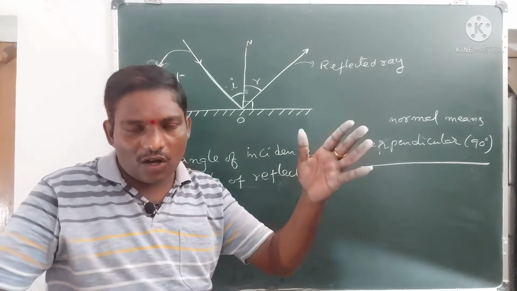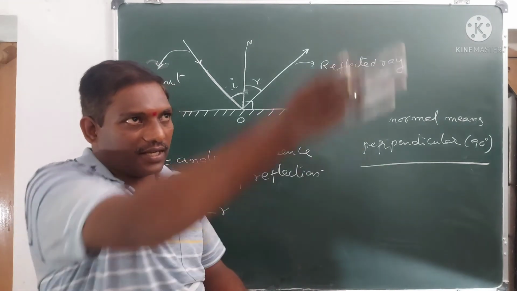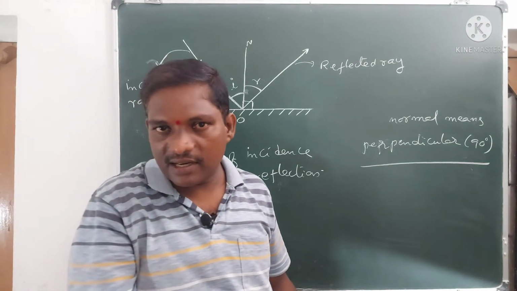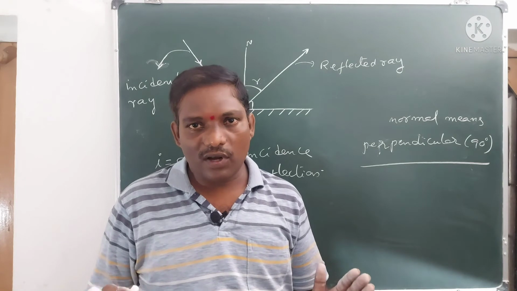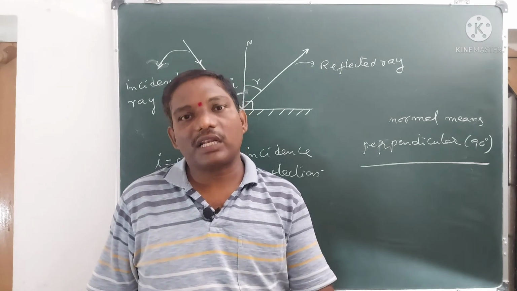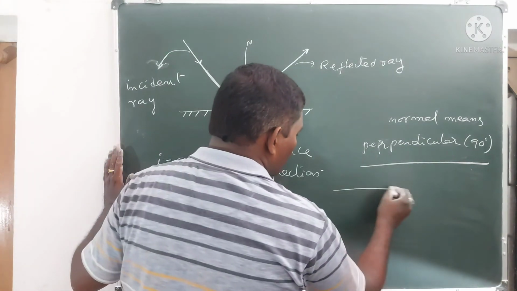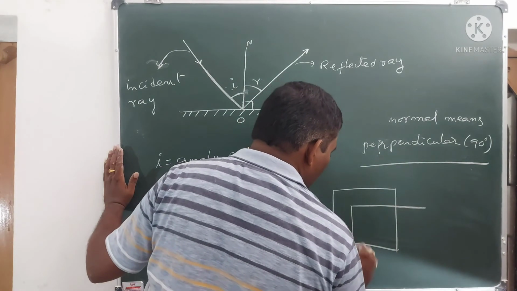So in space, how many planes can we imagine? So many planes. If you are in a room of four walls, each wall can be considered a part of a plane.